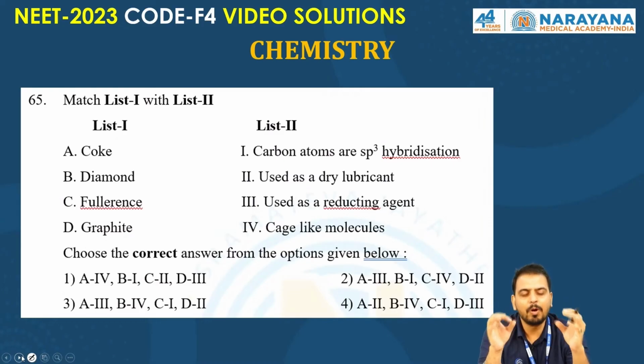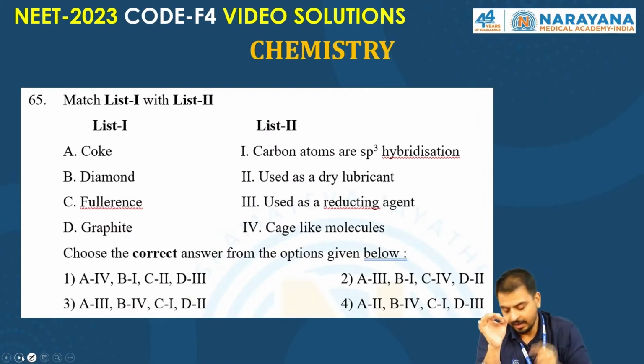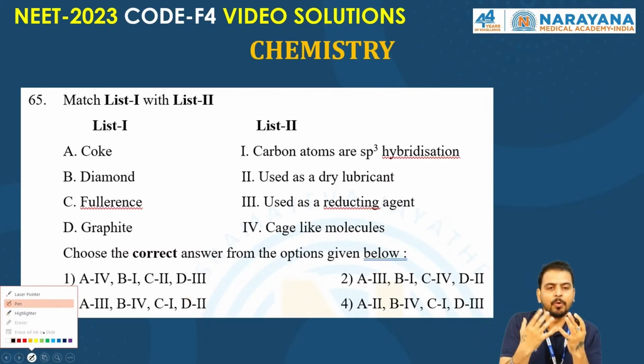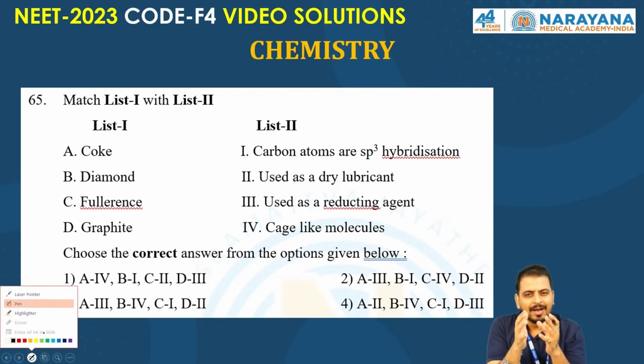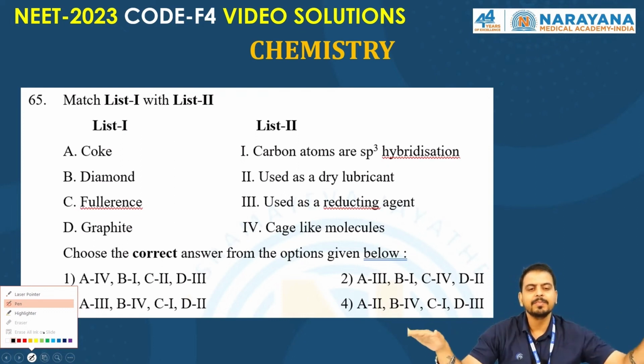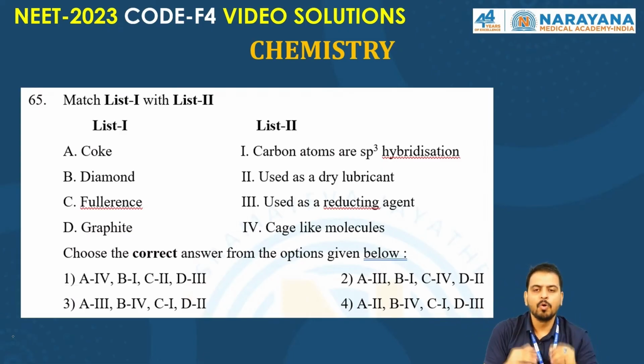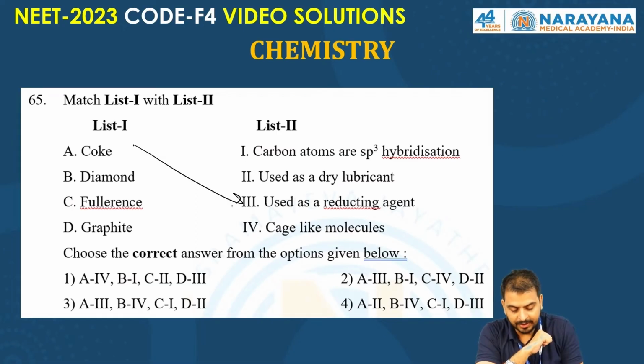One of the very popular questions from inorganic chemistry, and already you know, in matrix type questions you can approach by having 2 or 3 correct matches because automatically all the 4 matches will be in the same range, right? Now let's discuss the question. Coke. Coke is a reducing agent, right? So coke is used as a reducing agent.